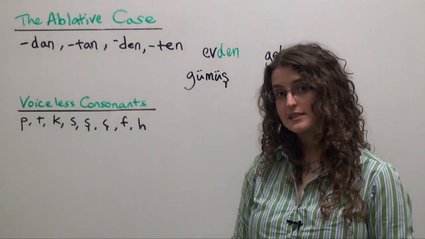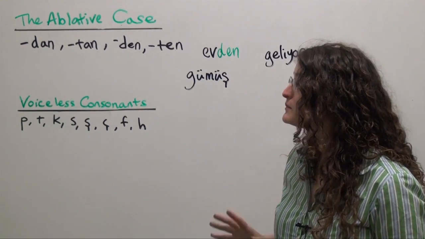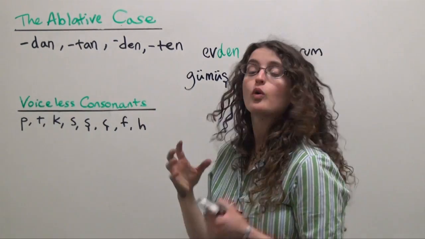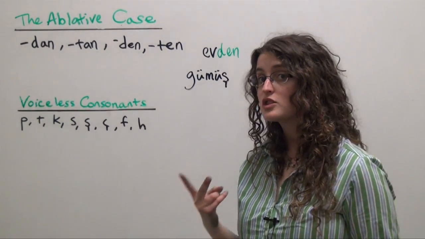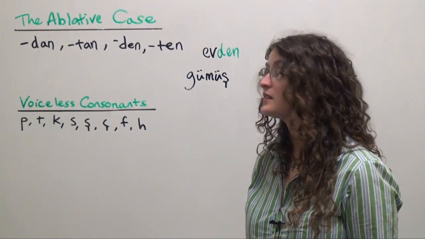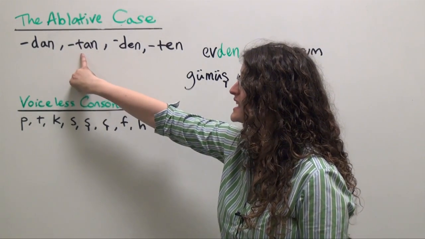What does that mean for us in terms of adding the ablative case ending to gümüş? It means that instead of choosing dan or den, we have to choose one of the two versions of the ablative case ending which begin with the voiceless consonant t.